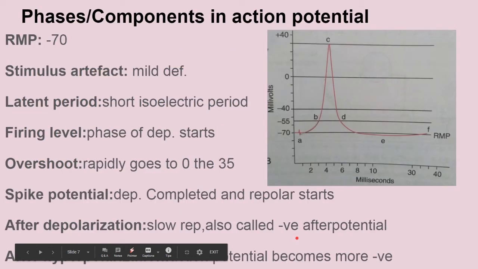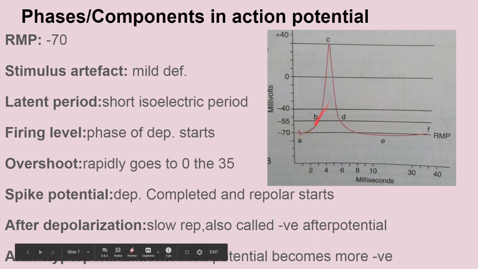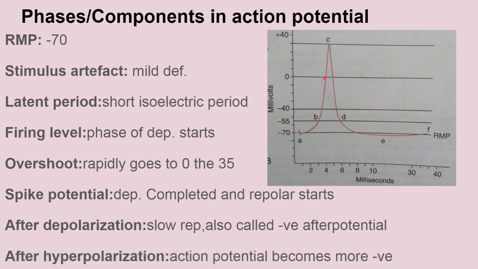The next is the depolarization phase, when a particular threshold level, this threshold level over here at -55, is reached. Above this, the permeability of the nerve membrane to sodium ions increases, and so the sodium ions slowly start coming inside. So depolarization will occur.